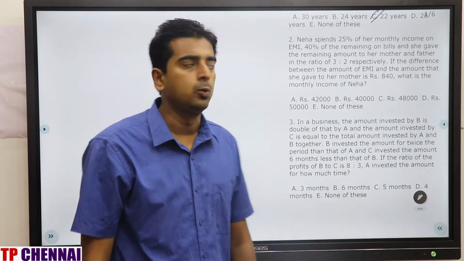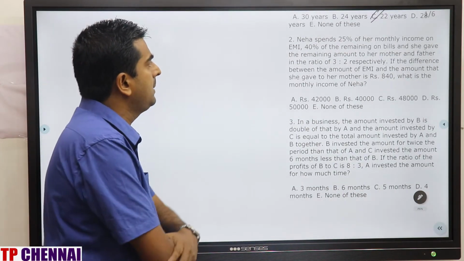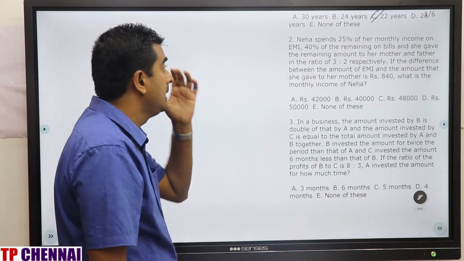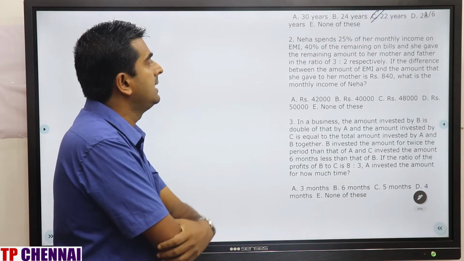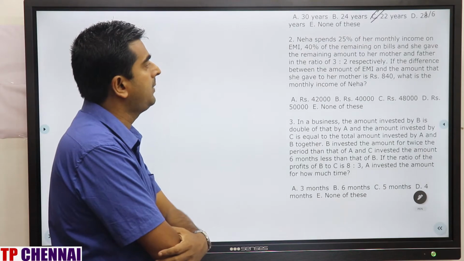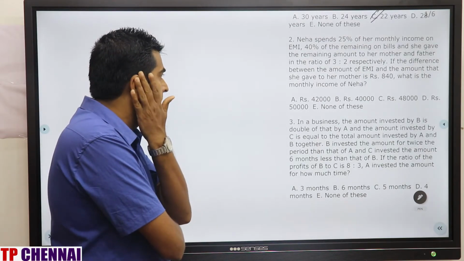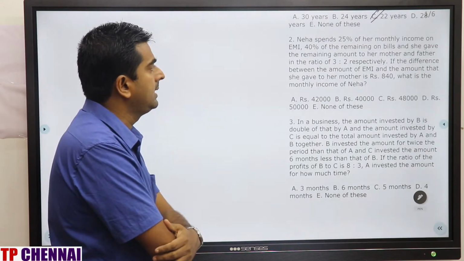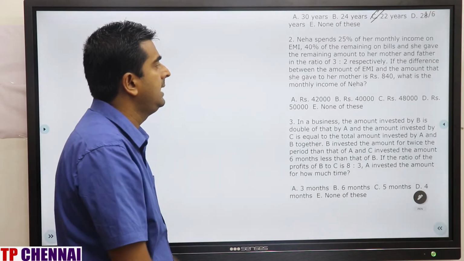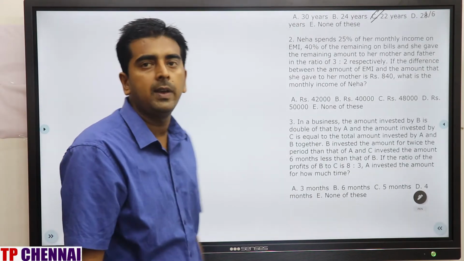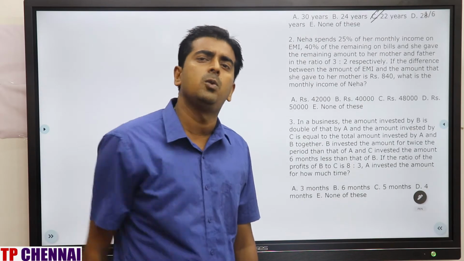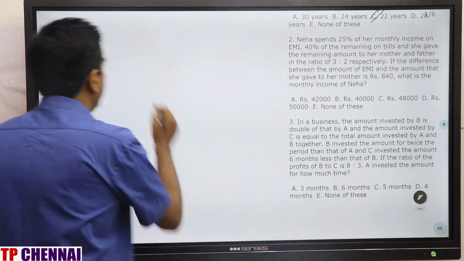Now we'll see question number 2. Neha spent 25% of her monthly income on EMI, 40% of the remaining on bills, and she gave the remaining amount to her mother and father in the ratio 3:2. If the difference between the amount of EMI and the amount that she gave to her mother is rupees 840, what is the monthly income of Neha? Can you solve this question orally? Yes, you can, right?